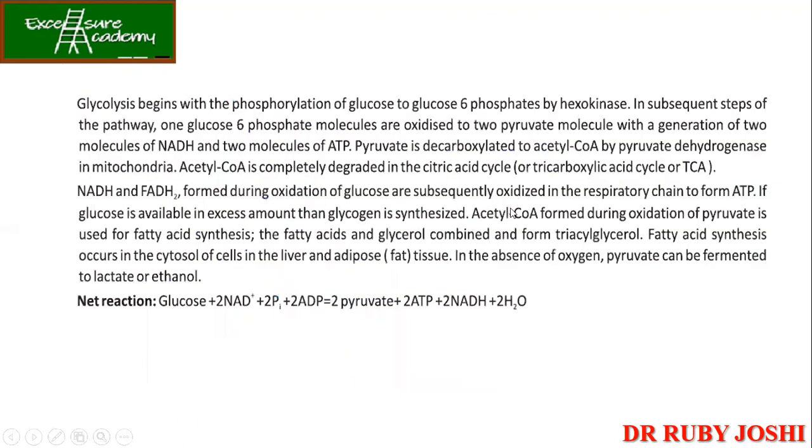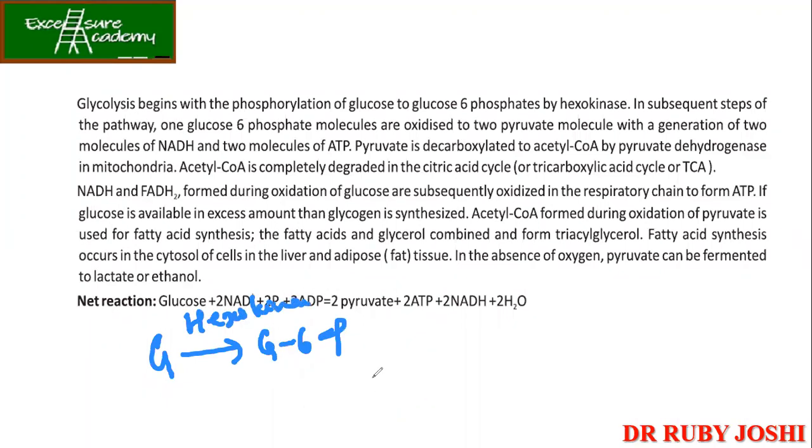Okay, so glycolysis which will begin, it begins with the phosphorylation of glucose to glucose 6-phosphate by hexokinase. So यहाँ पे क्या है, थोड़ा सा descriptive है, उसके बाद we'll see the pathway. Okay. So first thing is that your glucose becomes your glucose 6-phosphate by hexokinase. Okay.